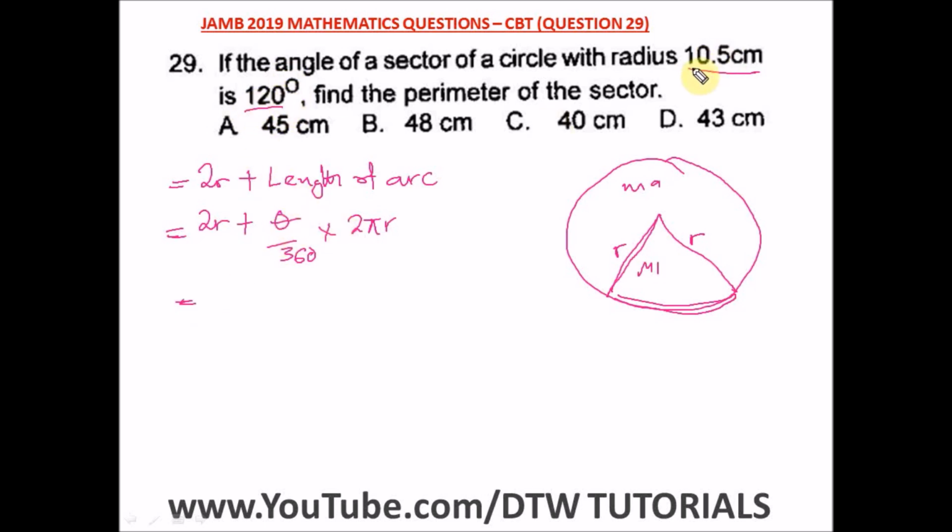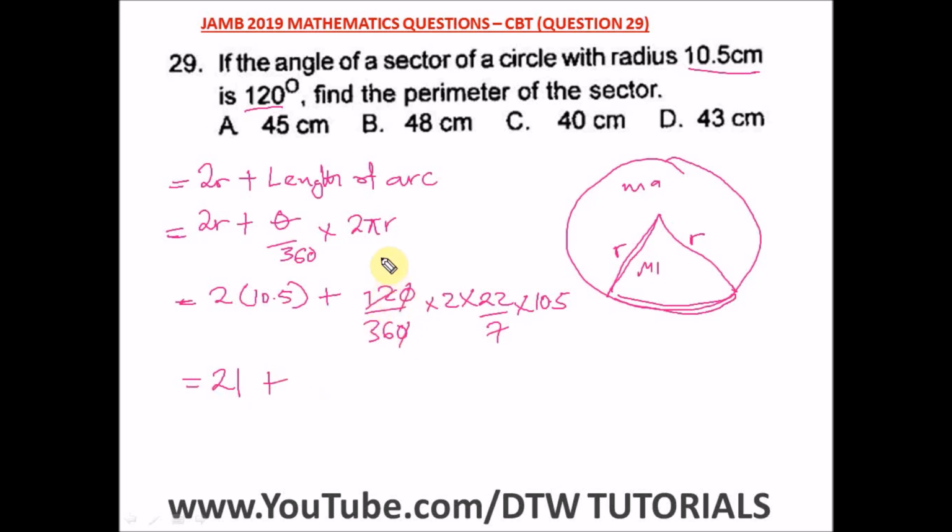120 degrees. And our radius as 10.5. So we have 2 times 10.5 bracket plus 120 divided by 360 times 2 times pi. Our pi is 22/7 times 10.5, our r. So this times this will give us 21 plus, this will cancel out this 12 here 1, 12 here 1, and 12 in 36 will go 3 times. So let's multiply all this.